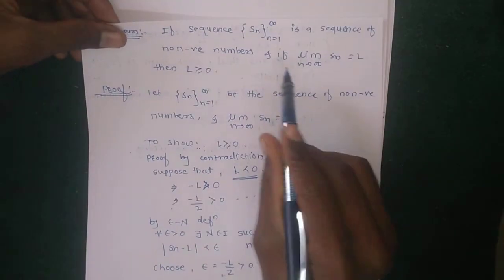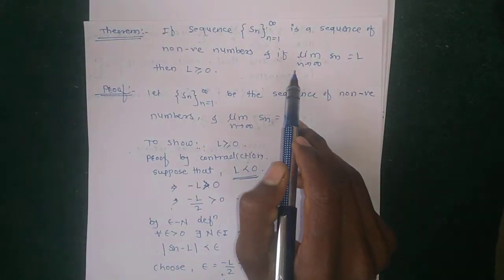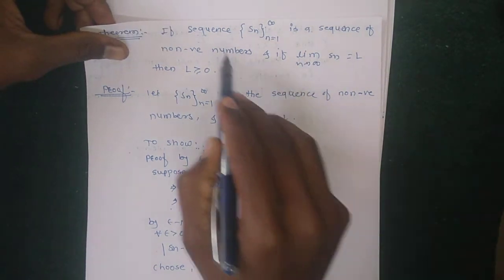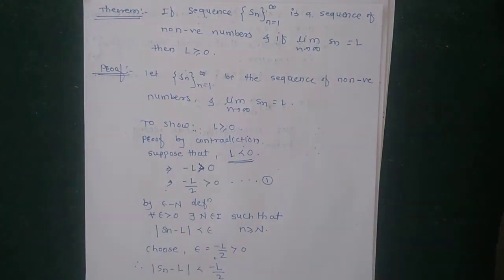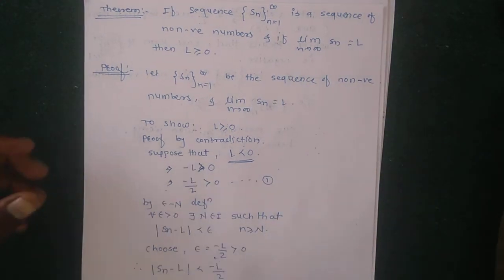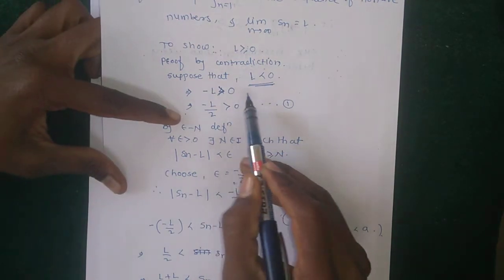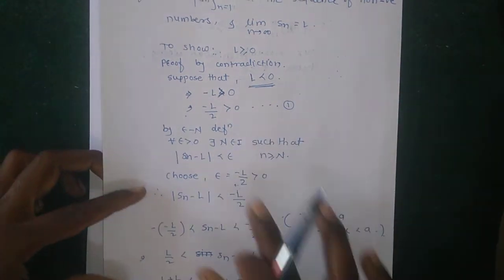How to prove this theorem? The theorem statement says that if the sequence Sn contains all positive real numbers, then its limit is also non-negative. This is the meaning of the given statement. And how to prove it? By contradiction: suppose that the limit is negative, and so by using the epsilon definition, rearranging